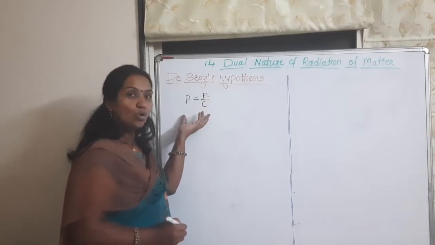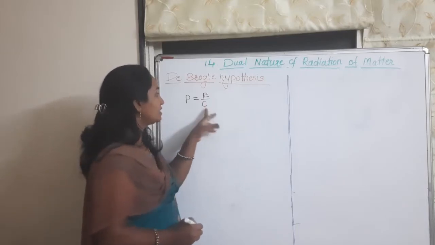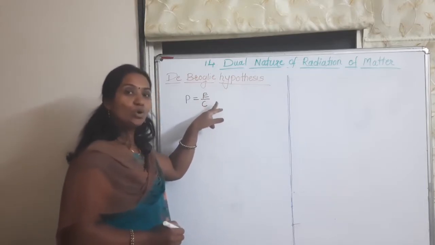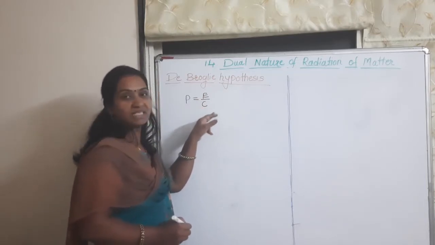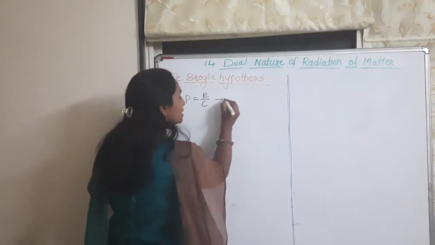This equation holds good for a massless particle traveling with the speed of light. This is equation 1.